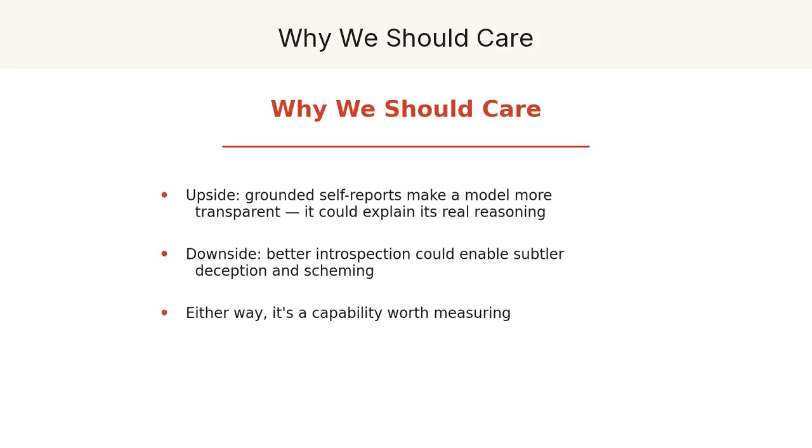This cuts 2 ways. On the hopeful side, a model that can give grounded, accurate reports about its own reasoning would be far more transparent. We could ask it why it did something, and actually trust the answer. On the worrying side, the same machinery could make a model better at monitoring and shaping its own internal states, which is exactly what more sophisticated deception or scheming would require. A model that knows its own mind is easier to interrogate, and also potentially better at hiding things.